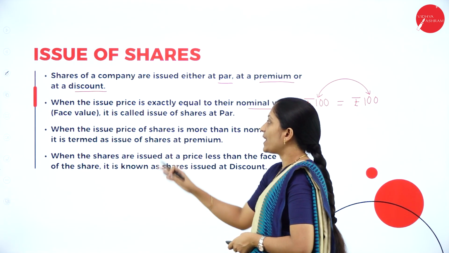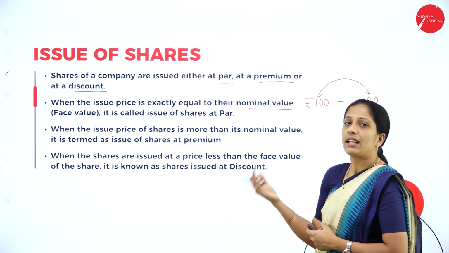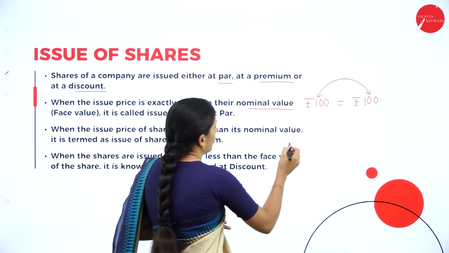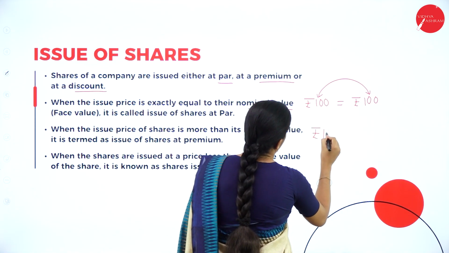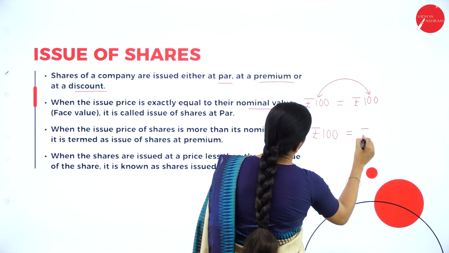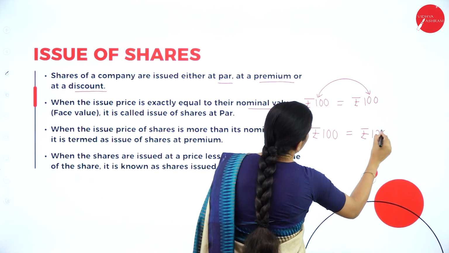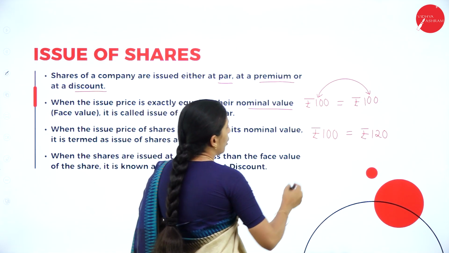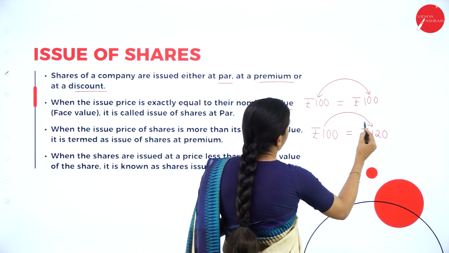And the next one is when the issue price of shares is more than the nominal value. Suppose a 100 rupees share is issued at rupees 120, that is more than the par value, then it is called as what? Issue of shares at premium.